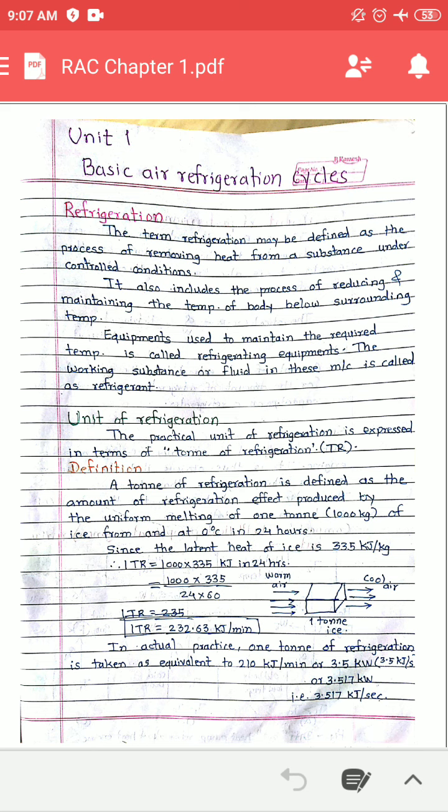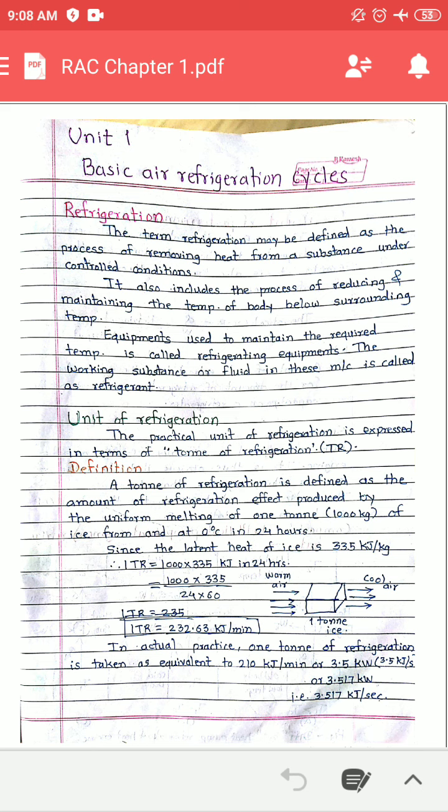Heat transfer takes place from the body at the higher temperature, 100 degrees Celsius, to the surrounding at the lower temperature, 30 degrees Celsius. So the temperature of the body reduces. After 1 hour the temperature of the body is 80 degrees Celsius, after 2 hours it is 60 degrees Celsius, and after 3-4 hours the temperature of that body equals the surrounding temperature.